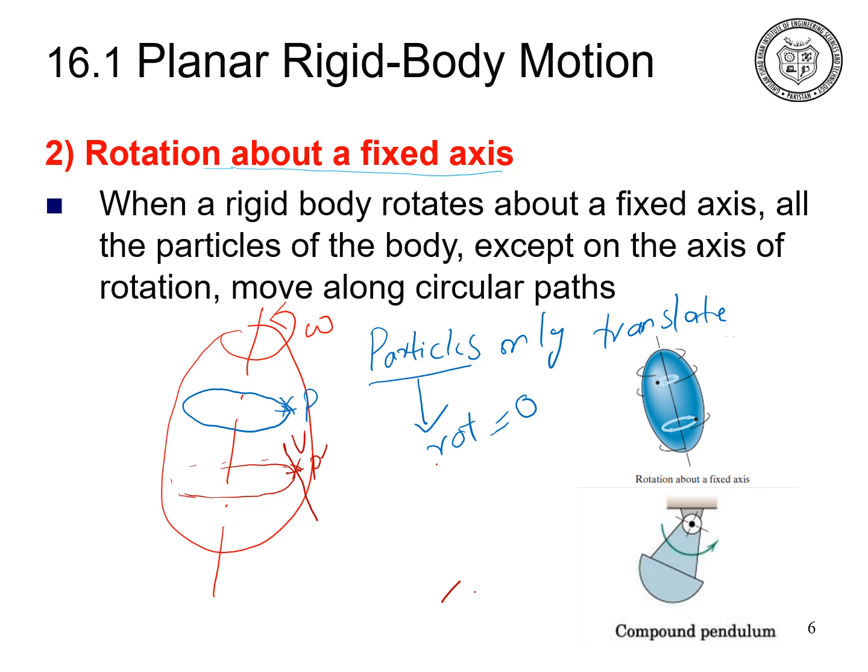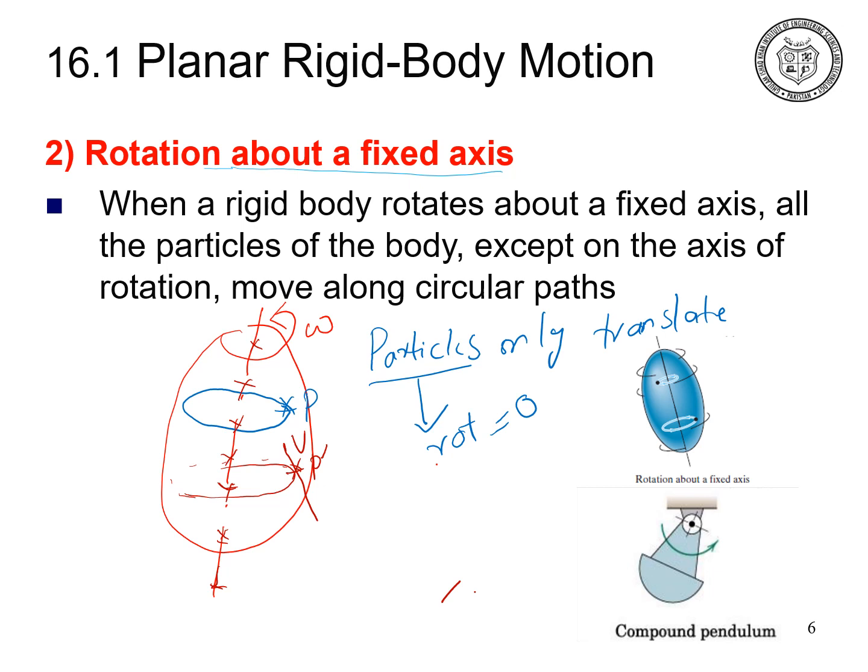So each and every particle on that rigid body has to translate except those particles which are on the axis of rotation. For those particles, the radius is 0. So these particles do not rotate or translate. All other particles translate about an axis.